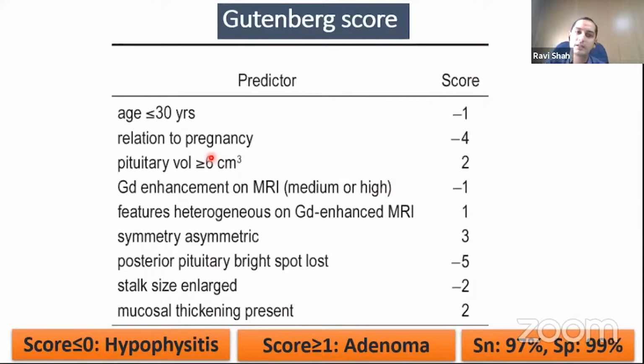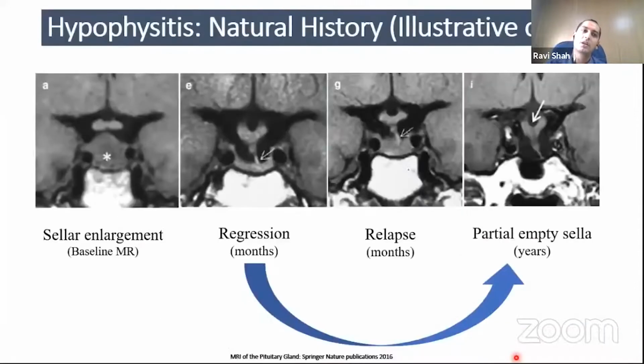The parameters are based on the clinical history as well as the MRI features, and a score of 0 or less will lead us to a diagnosis of hypophysitis. A score of 1 or more will lead to a diagnosis of adenoma, and in a smaller series, a sensitivity and specificity of 97 and 99% was described by Gutenberg et al.